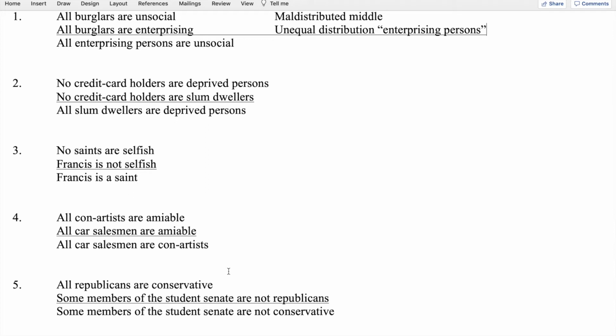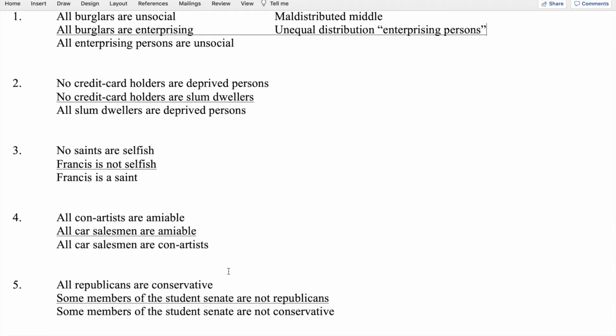In the first premise, both terms are distributed because we have a universal negative, so we have the subject of a universal and the predicate of a negative. And again, in the second premise, both terms are distributed. And then in the conclusion, the subject term, slum dwellers, is distributed because it's the subject of a universal, but deprived persons is not distributed because it's the predicate of an affirmative.